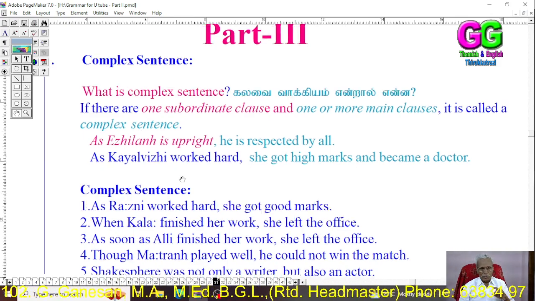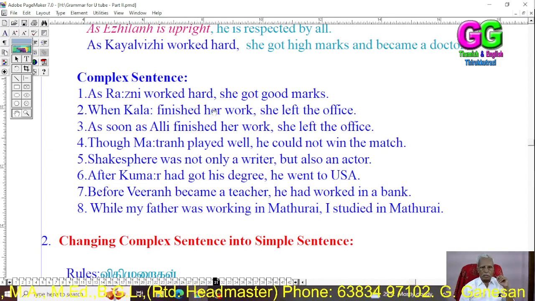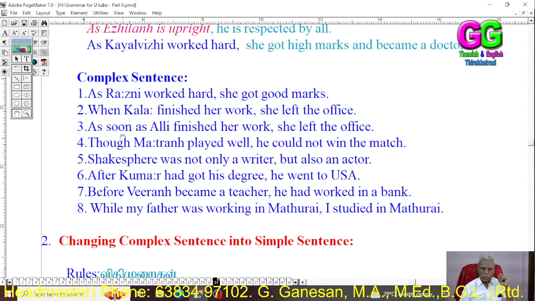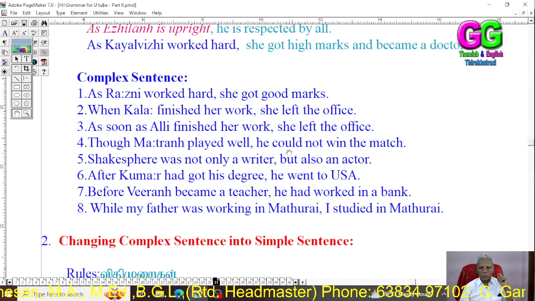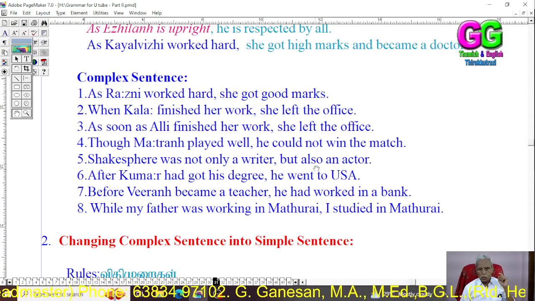Okay. Now, see the examples for complex sentences. As Ronnie worked hard, she got good marks. When Kala finished her work, she left the office. As soon as Ali finished her work, she left the office. Though Moran played well, he could not win the match. Shakespeare was not only a writer, but also an author, but also an actor.